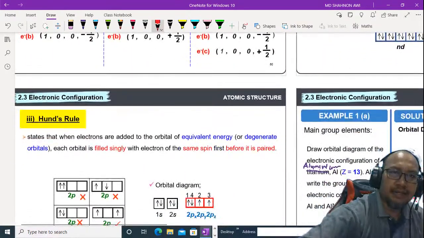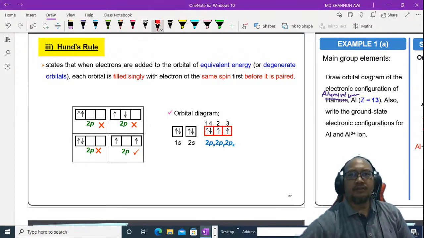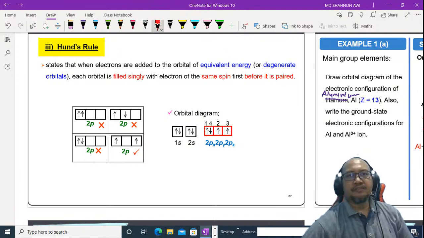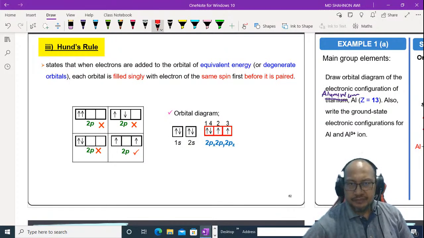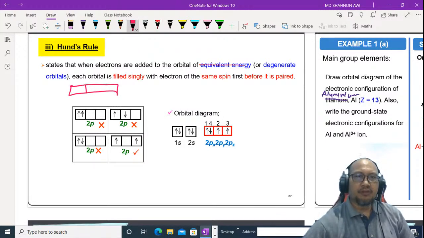And then Hund's rule. What is Hund's rule? It states that when electrons are added to orbitals of equivalent energy, or degenerate orbitals, each orbital is filled singly with electrons of the same spin first before it is paired. What does it mean? Equivalent energy refers to p orbitals and d orbitals. This is a p orbital, for example 2px, 2py, and 2pz.